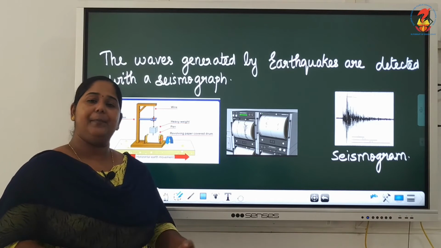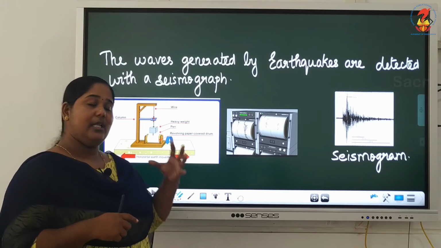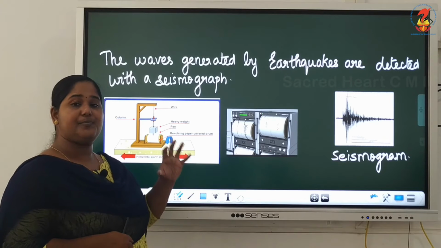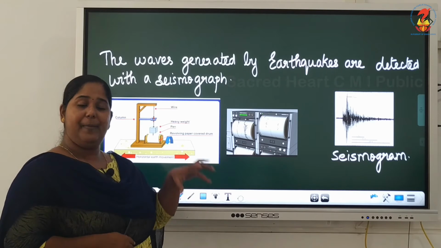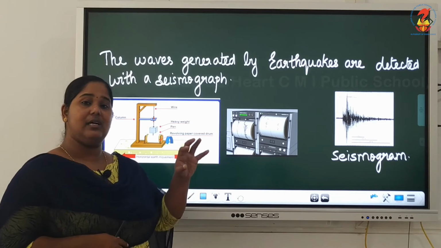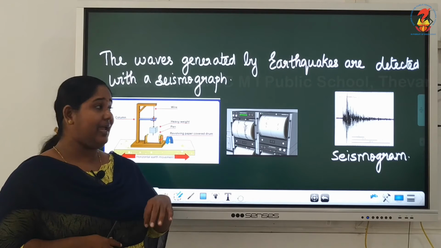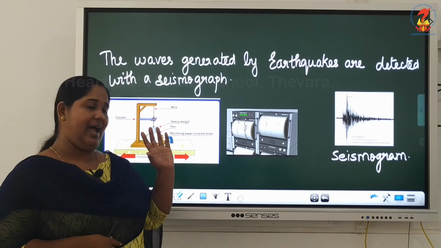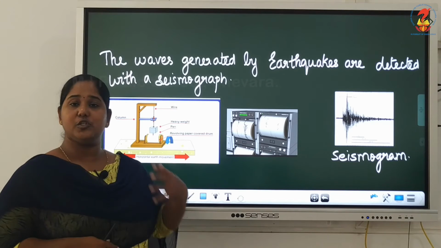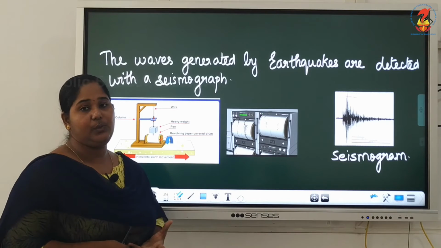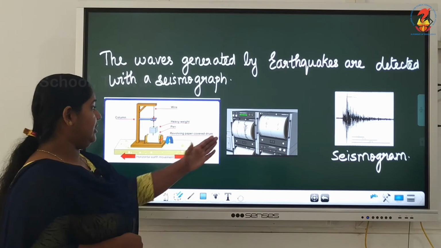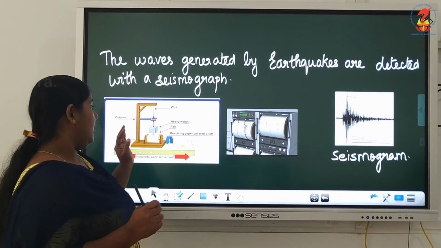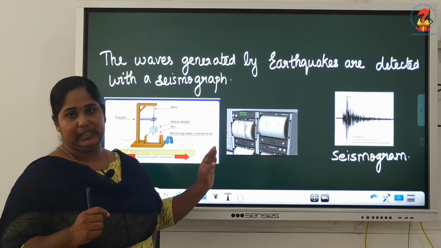What happens is, when an earthquake occurs, due to the shaking of the earth, the spring moves and the pen on the spring also moves. When the pen moves, it marks lines on the paper, which is called the pattern, and that pattern shows the intensity of the earthquake that happened. See, this picture shows the marking of the pen due to an earthquake.